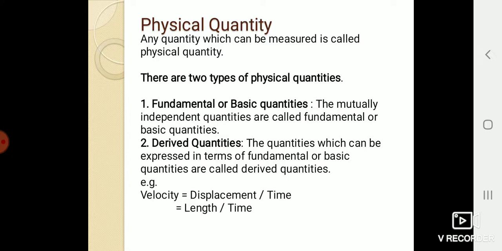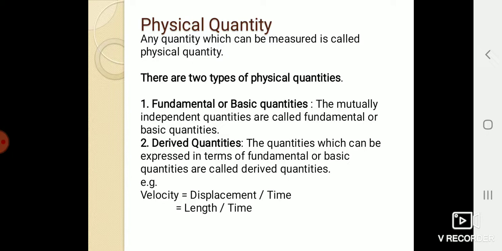Now, physical quantity. What is physical quantity? Any quantity which can be measured is called a physical quantity. There are two types of physical quantities. First one is fundamental or basic quantities. Second one is derived quantities. Now, what is a fundamental or basic quantity? The mutually independent quantities are called fundamental or basic quantities. Now, what is a derived quantity? The quantity which can be expressed in terms of fundamental or basic quantities is called a derived quantity.